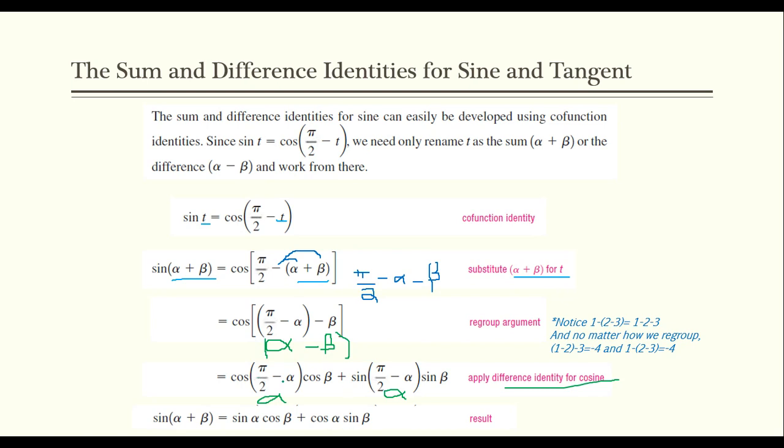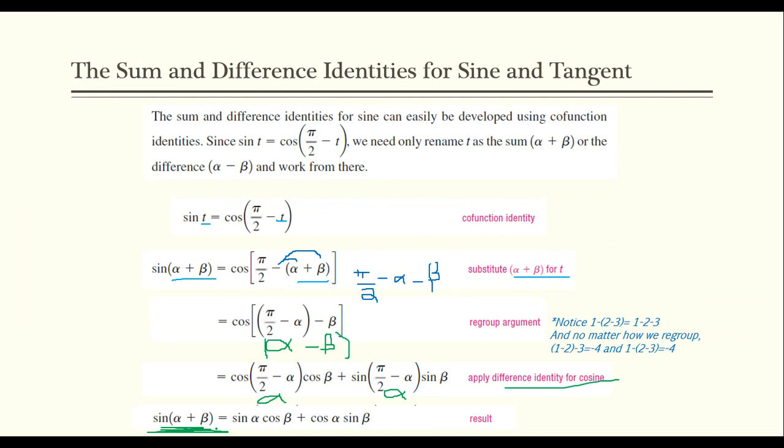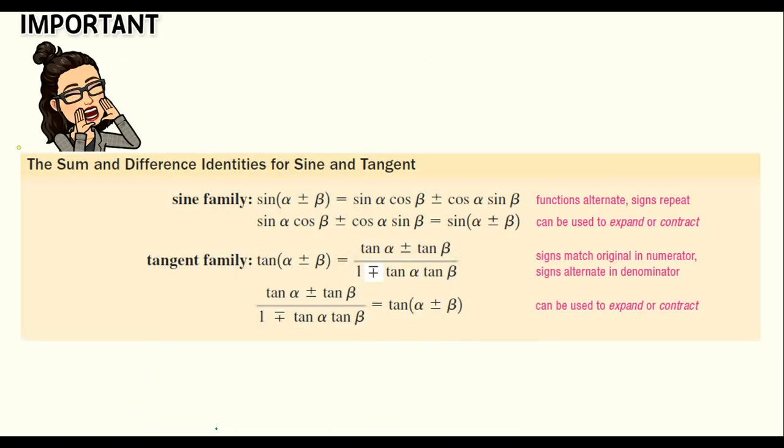Because cosine of pi over 2 is 0 and sine of pi over 2 is 1. So I have a sum identity, and this is what we're going to be using. Similarly, if I plugged in alpha minus beta instead of alpha plus beta, I would get the difference identity in the same way.